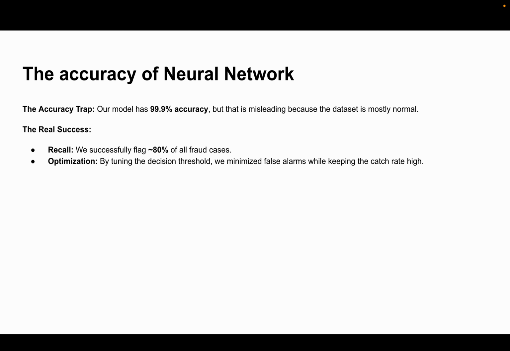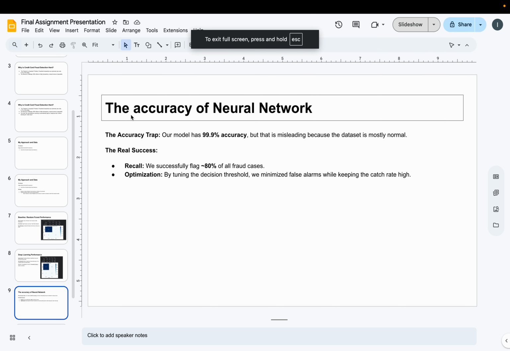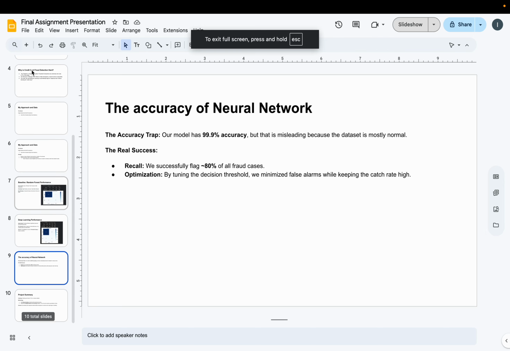Our recall is 80%, which is the real king here. And because we tuned the decision threshold and balanced its sensitivity, we also minimize the amount of false alarms it'll raise for the catch rate, which makes it easier for the regular person to do business.